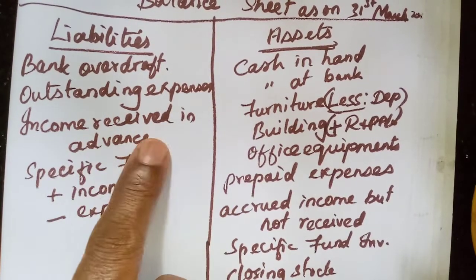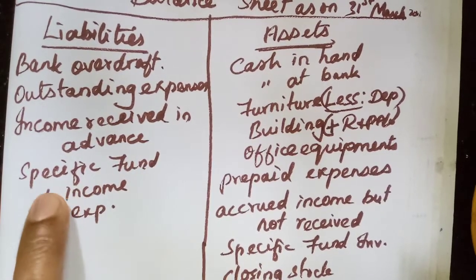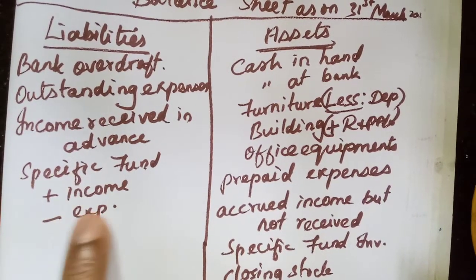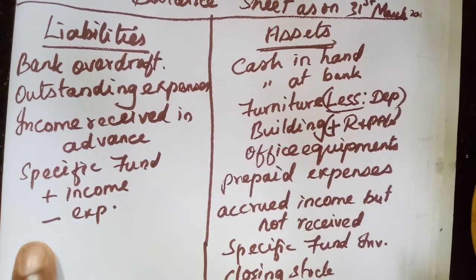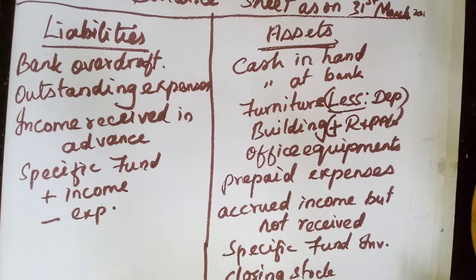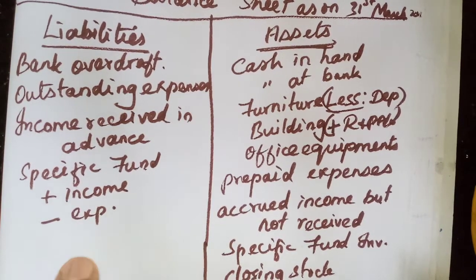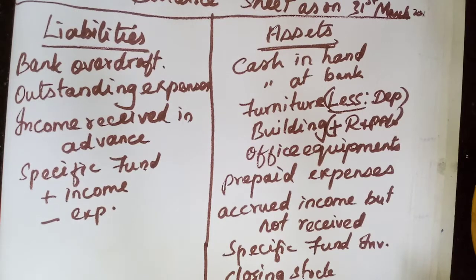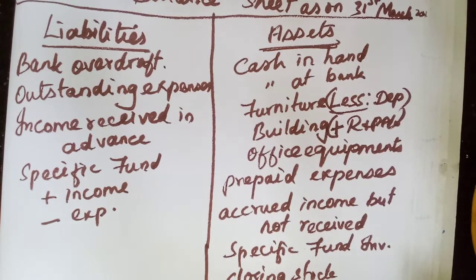Then income received in advance, then any specific fund, we should add that particular income related to that fund, and we should deduct the expenses related to that fund. Then the capital fund: if there is no capital fund, we need to prepare the opening balance sheet to calculate the opening capital fund. Along with that, we need to add the surplus. If there is deficit, we should deduct that one. Now today we will see the big problems.